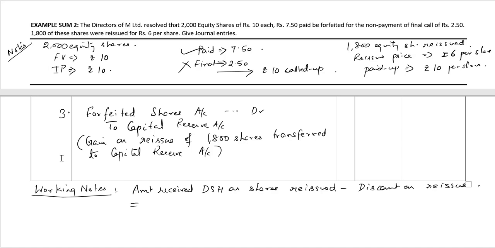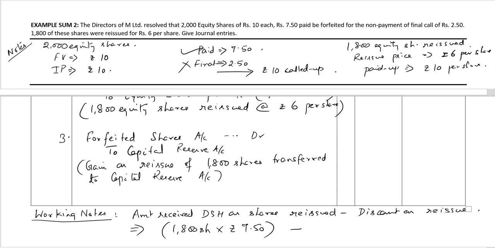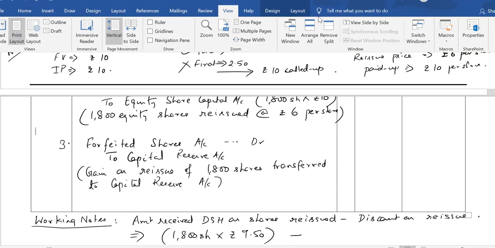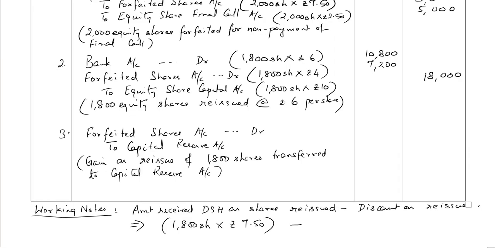The amount received from the defaulting shareholder on the shares reissued, 1,800 shares reissued multiplied by amount received, 7.50 per share, minus the discount on reissue. We can get it from the reissue entry. The discount on reissue is the amount which is debited to forfeited shares account in the reissue entry.